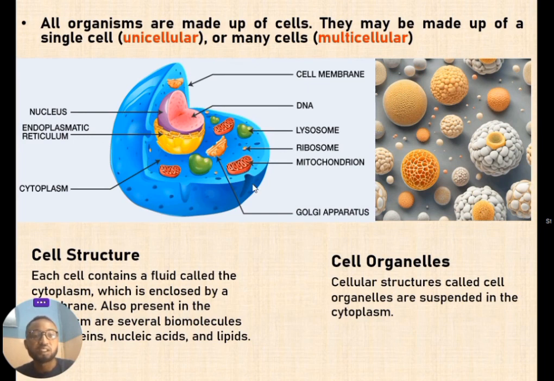And that brings us to looking at the cell structure, which comprises the different parts of the cell. We have the cytoplasm, which is the inside of the cell surrounded by the cell membrane. Within this cytoplasm, there are a lot of other biomolecules like proteins, lipids, and nucleic acids.